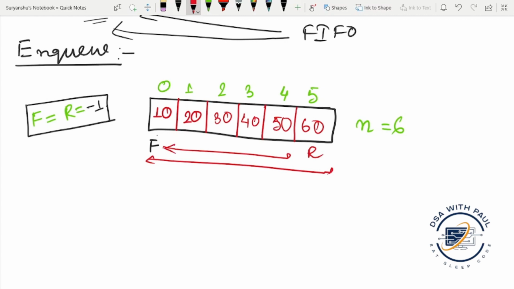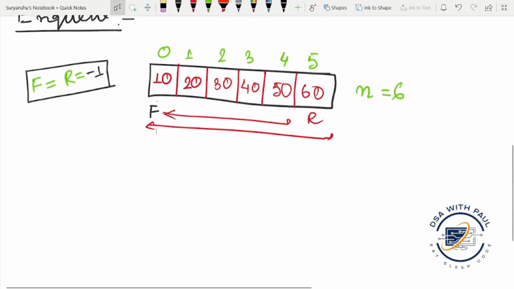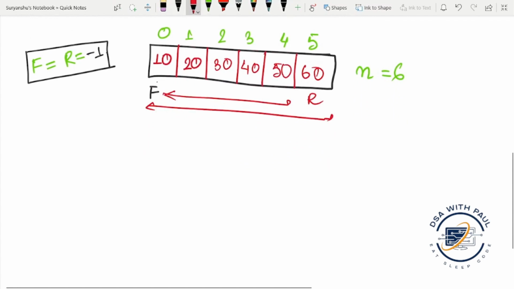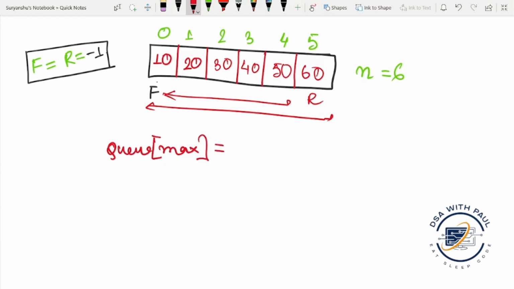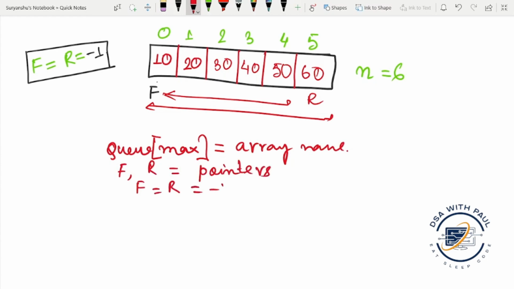Like the last day when I talked about the stack data structure, first of all we need to mention what we are taking. Here we are taking an array named q of max. This is an array name. Front and rear are the pointers, and make front is equal to rear is equal to -1.